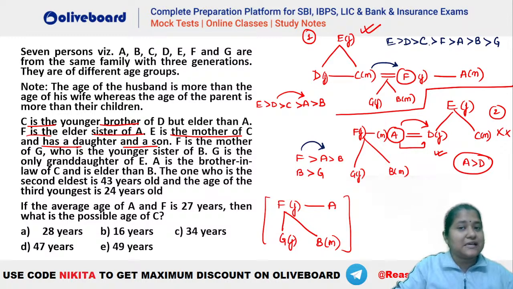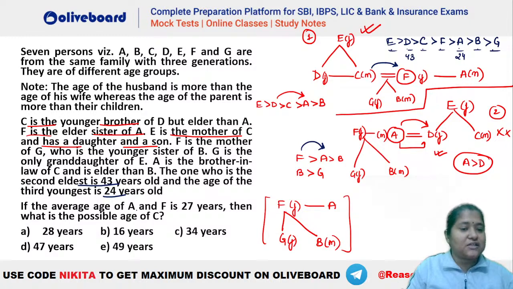So you can see this is the arrangement that you are getting, right? So 1, 2, 3, 4, 5, 6 and 7. So we have 7 people in here, right? This is the situation that you have for the ages, isn't it? So now it is given the one who is second eldest is 43. That means D is 43 years old. And similarly, third youngest is 24. So this person A is 24 years old, isn't it?